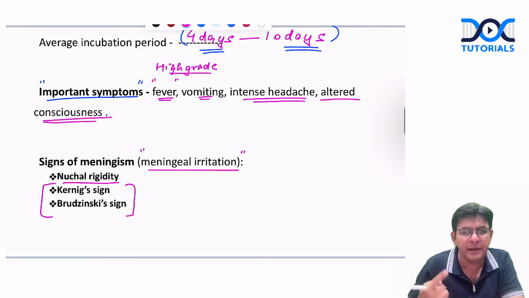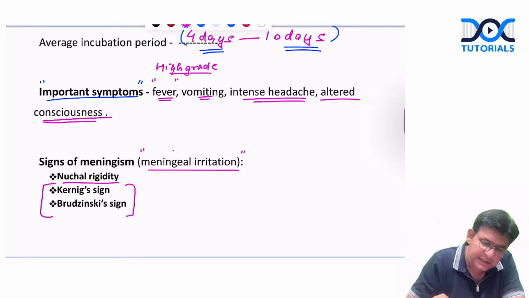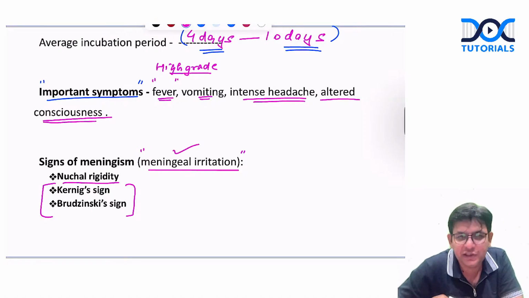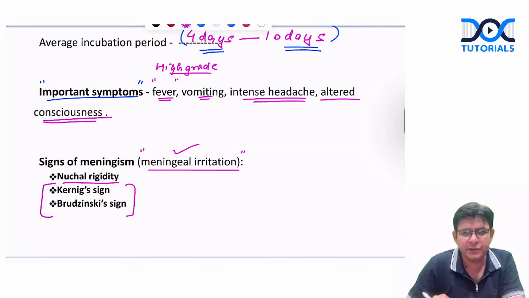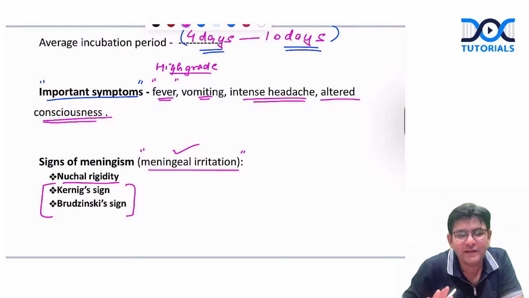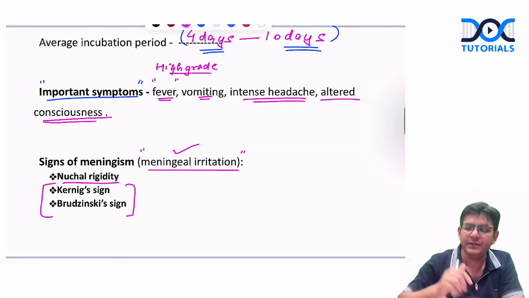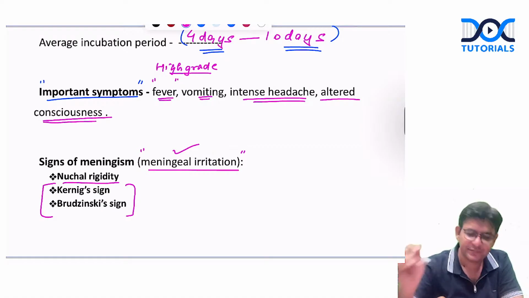These three should immediately come to your mind whenever somebody asks for the signs of meningeal irritation. They can help you pass the practical exam too. If your external examiner asks about the signs of meningitis and you tell these names, Kernig's and Brudzinski, then he or she will know that you have studied. So at least the names you should definitely know.